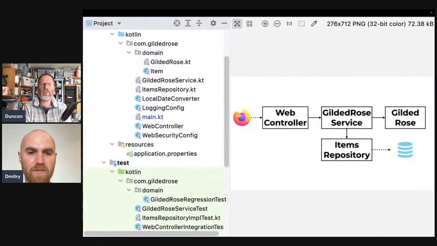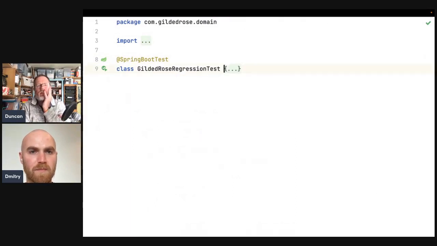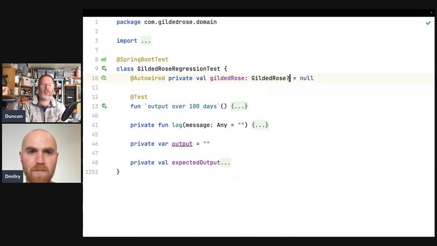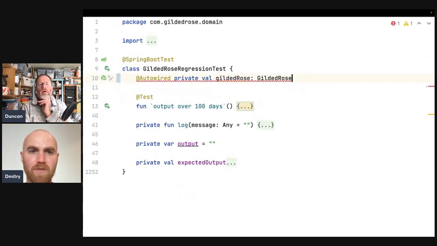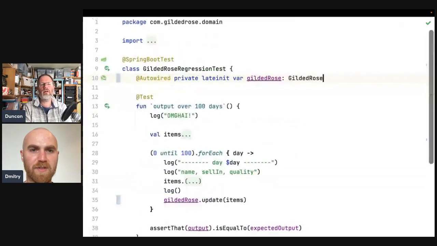So we have a test for that maybe as well. Okay, so we have a Spring Boot test, which has an auto-wired Gilded Rose, and that's nullable. Why? It's nullable because we don't have it yet, and Spring needs to auto-wire it. Yeah, we could delete it, but then Kotlin doesn't know that Spring will inject it after all. Oh, okay. But lateinit would dig us out of the hole. It should, I think. So it becomes var instead of val, but it was nullable, so we can fix this bit. Okay, so let me run it again.